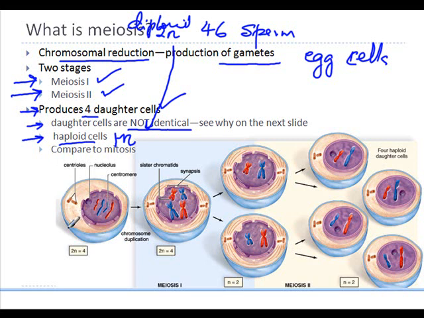Now notice, this is an overview of meiosis. I'm going to give you a quick one over here, and then we will look at each stage in a little bit more depth. The names of the stages are very similar to what we learned earlier. We will again hear the terms prophase, prometaphase, metaphase, anaphase, and telophase. But it's important that while you're looking at the stages, you now look at the chromosomes and their alignment.